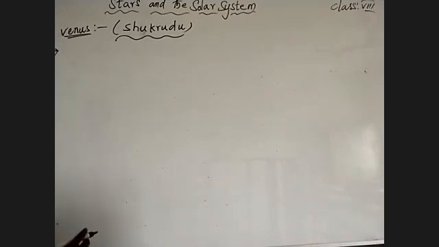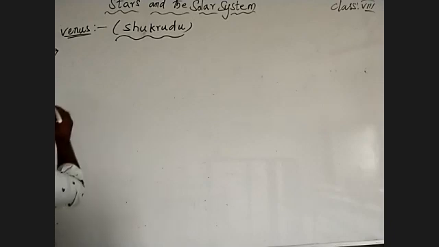So see here, it is very close to the Earth. It is just after Mercury and before the Earth, and it is the second planet from the sun in our solar system. See here, Venus is the brightest planet in the night sky.